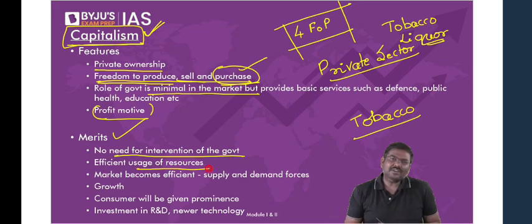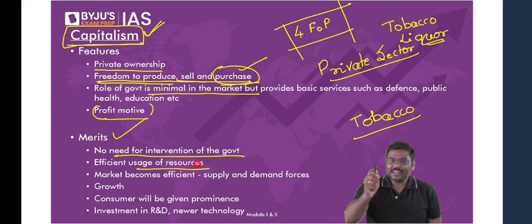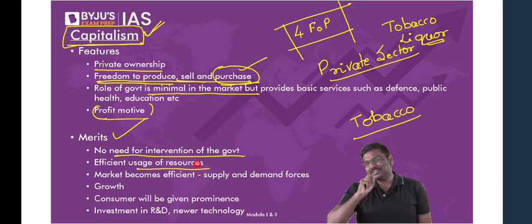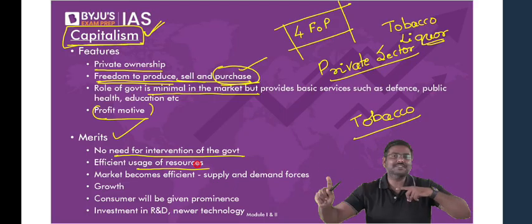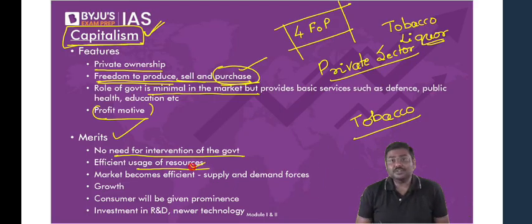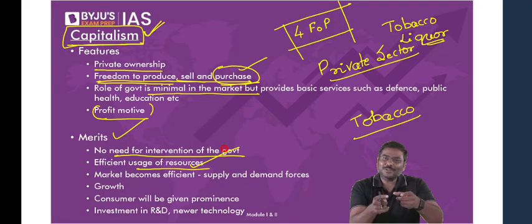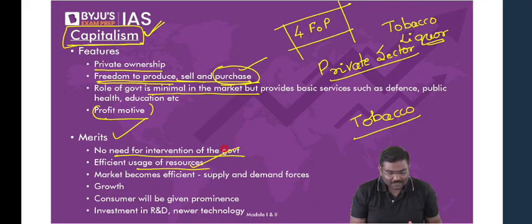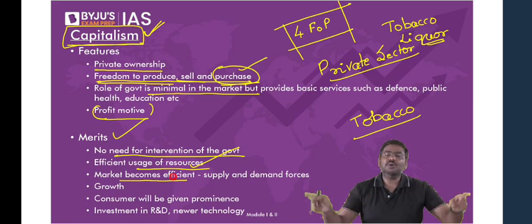Second, the private sector, if they are using resources, if they're using labor, if they're investing, let's say, to purchase machinery, don't you think they will make the best utilization of these resources? Utmost, efficient utilization of resources. So utilization of resources is very, very efficient. Of course, because the logic is if you utilize the resources much more efficiently, you'll earn more profit. That's the logic here.